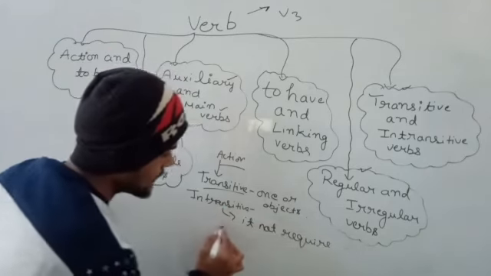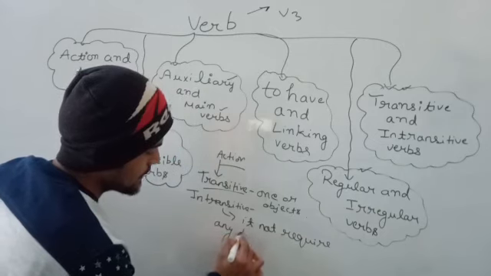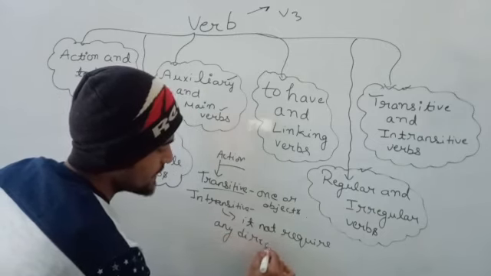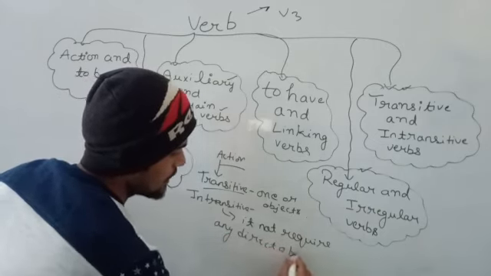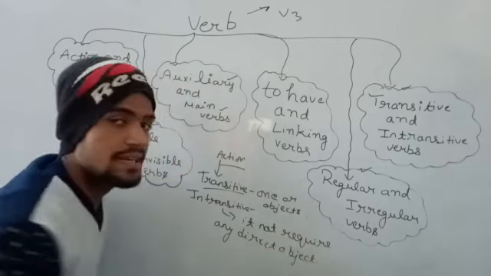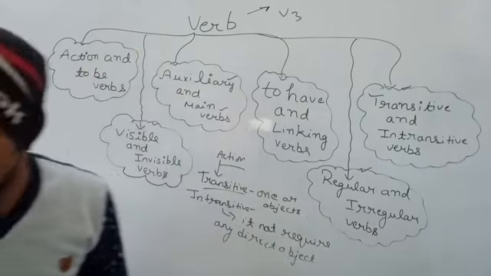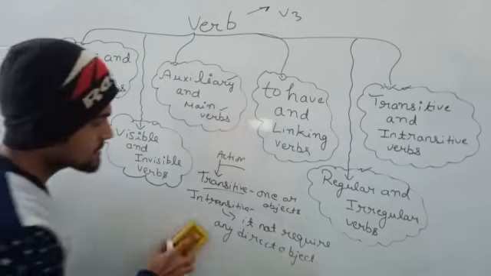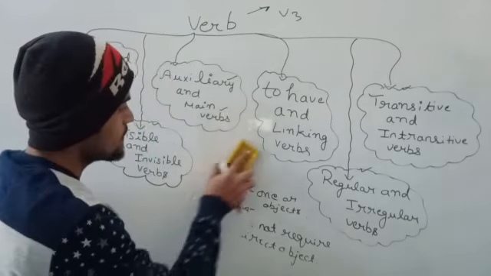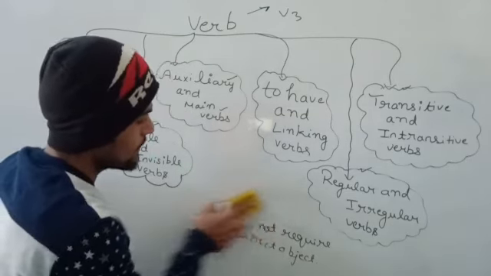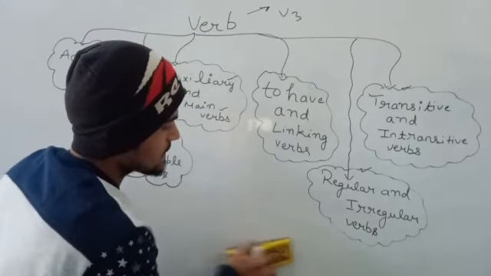There will not be any direct object. Like you will ask, sir, please give us an example so that we can understand more clearly. So we will take an example.